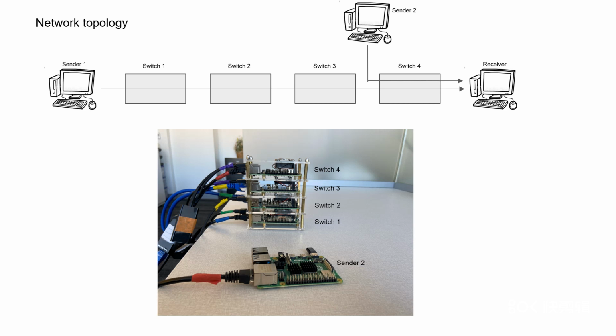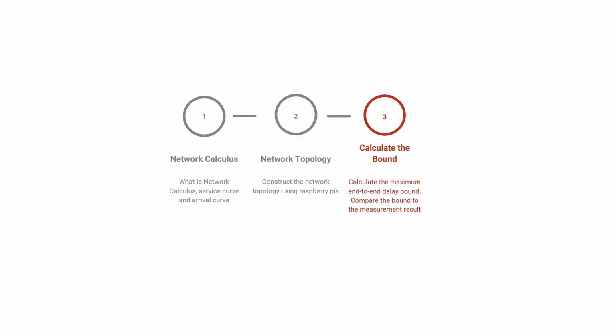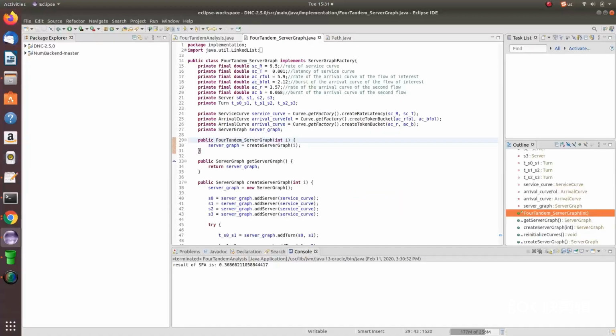Our test bed provides a way to create arrival curves for data flows and service curves of the switches. Then, we can feed these curves into a network calculus analysis to get the analytical maximum end-to-end delay bound. The analytical delay results are compared against the empirical testbed delay results. The analytical results should upper bound the empirical results. Last, we can calculate the maximum bound of end-to-end delay based on the arrival and service curves modeled by the testbed. We use a network calculus toolbox called DiscoDNC to do the calculation.